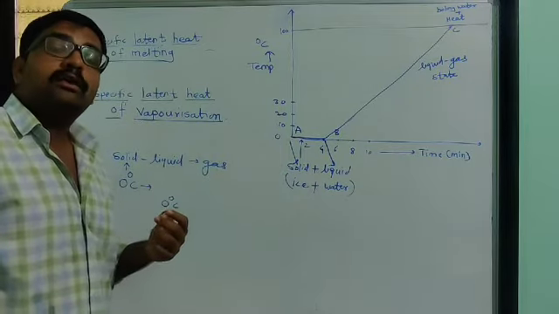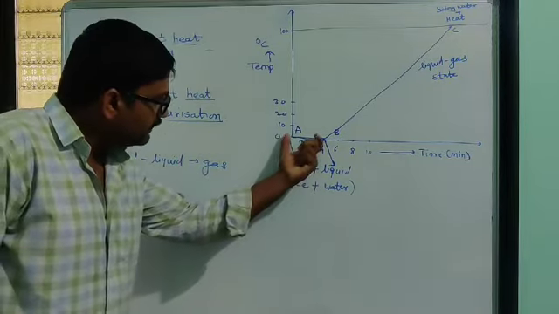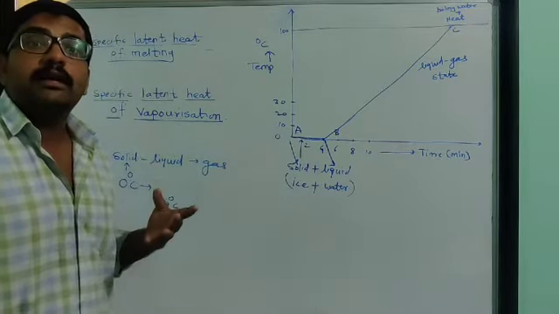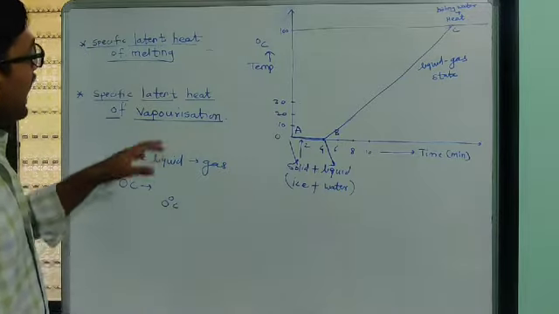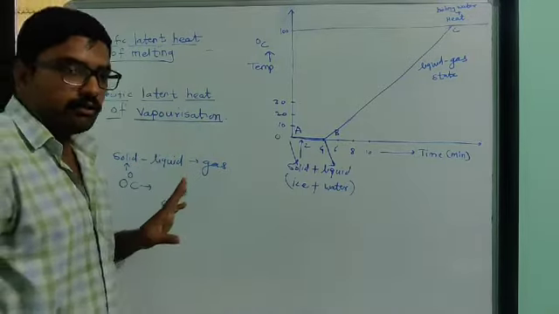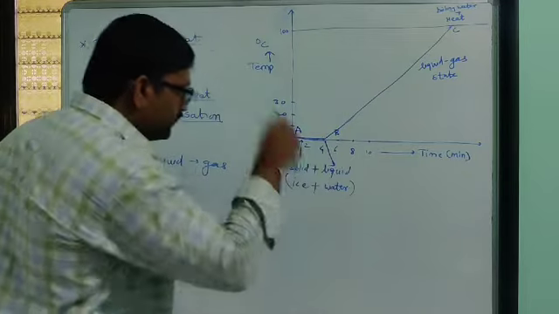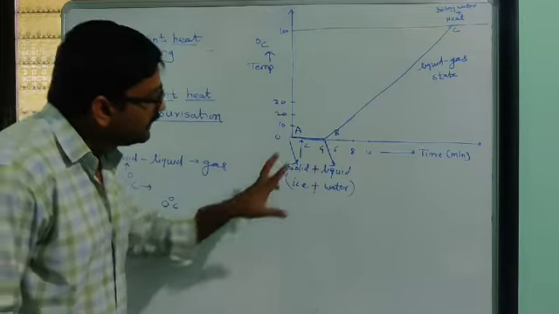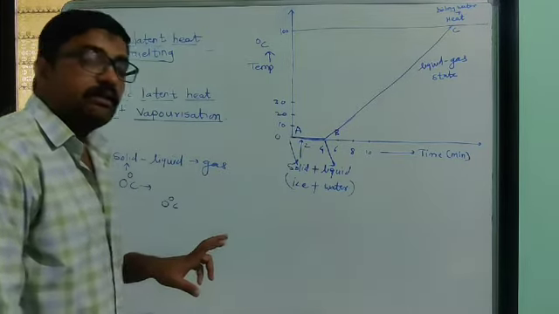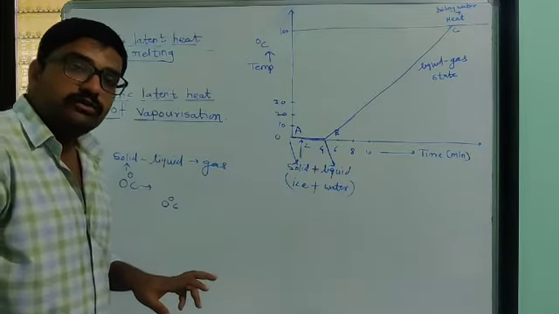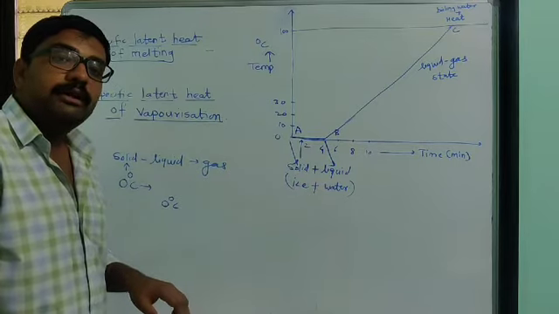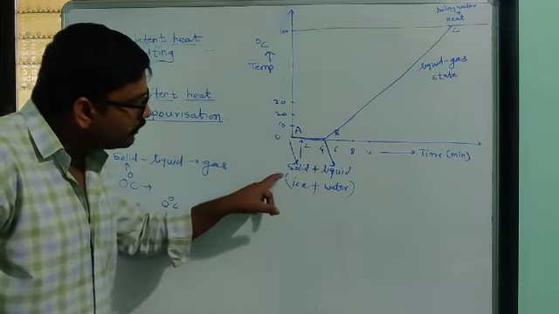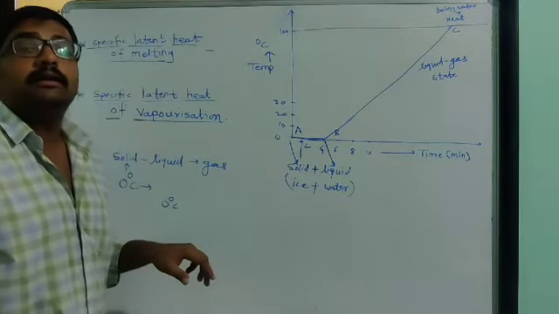Whatever heat we supply here is all used to convert solid into liquid. At a constant temperature of 0 degrees, all the heat we supply is used to break the bonds between the molecules, to convert this solid into liquid.